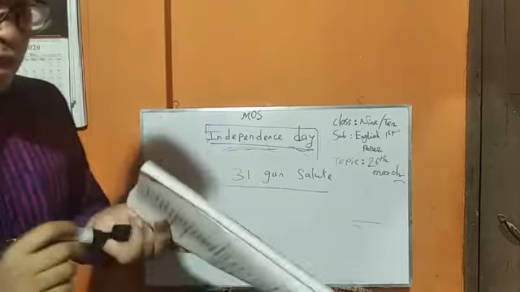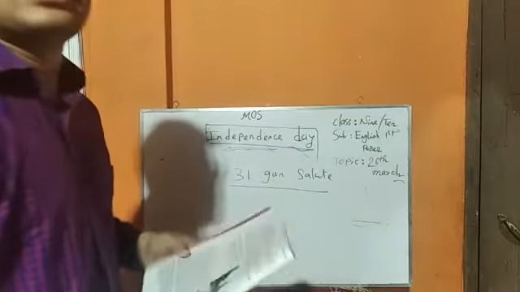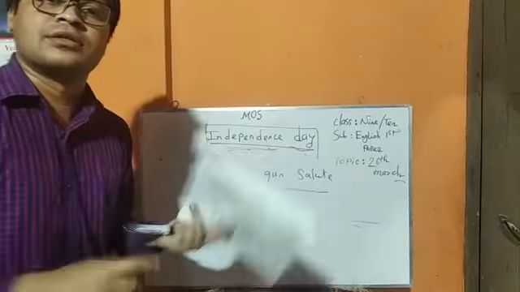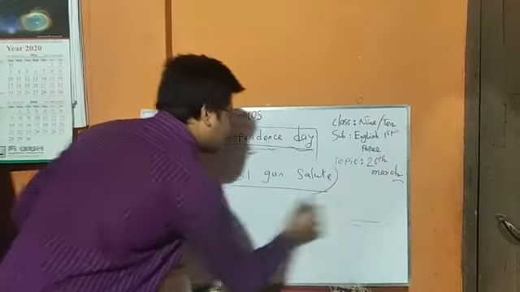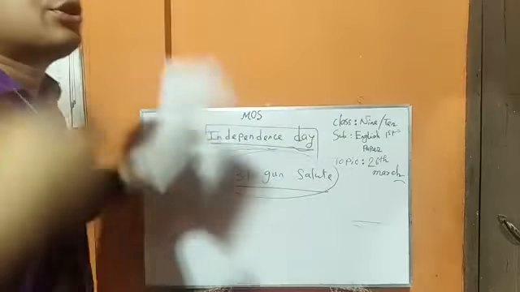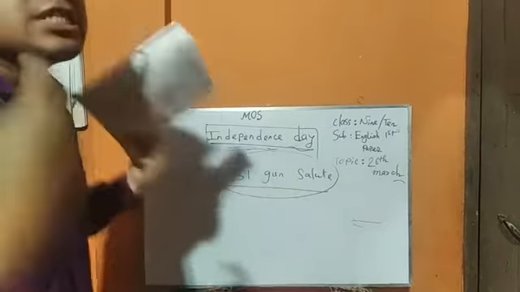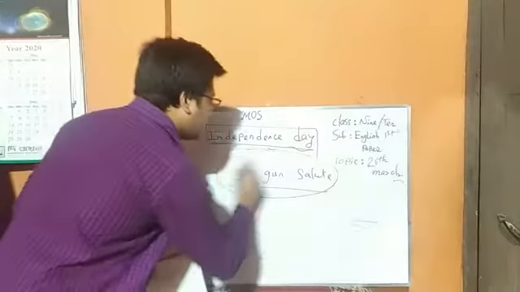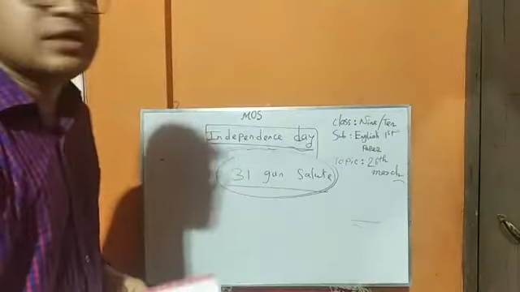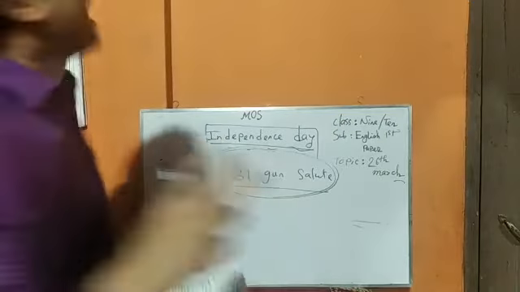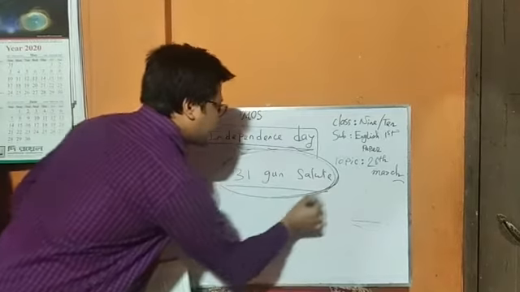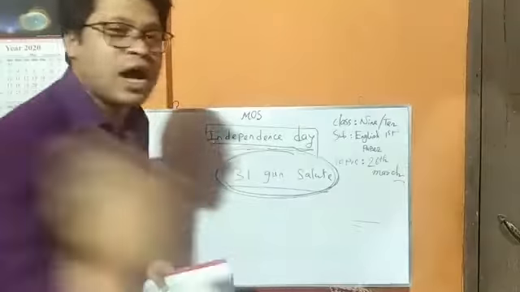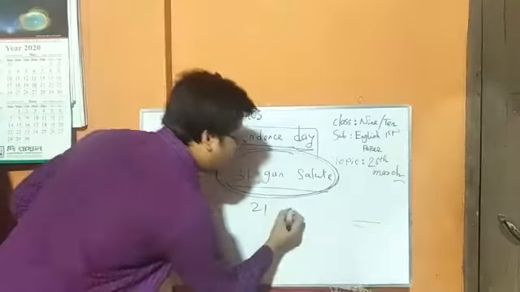31 gun salute. Actually, this gun salute is just to show homage to the martyrs. Why do we create such a gun salute? Just to pay homage, to show respect to the martyrs. Actually, we find it historically. Just for shortness of time, I can't explain it elaborately. But next time, I'll try to elaborate why it is 31, why not 21, why not 9, etc.